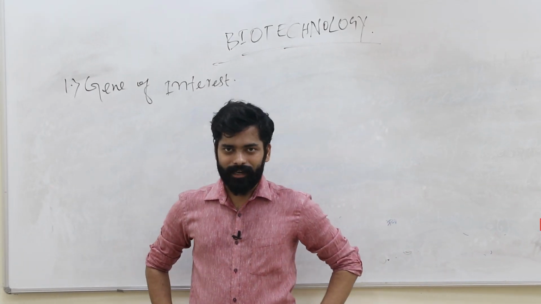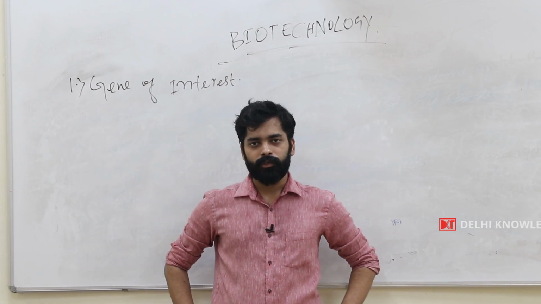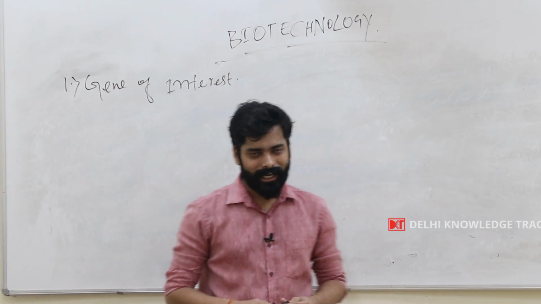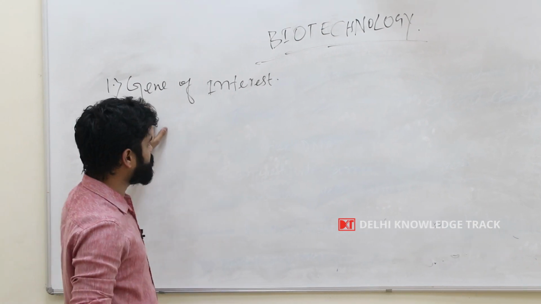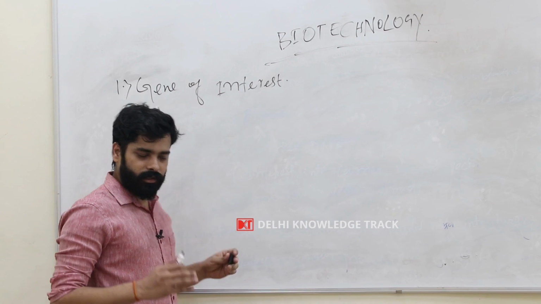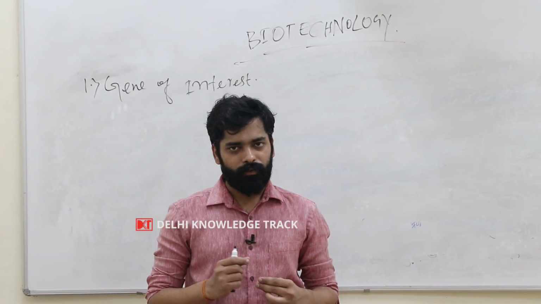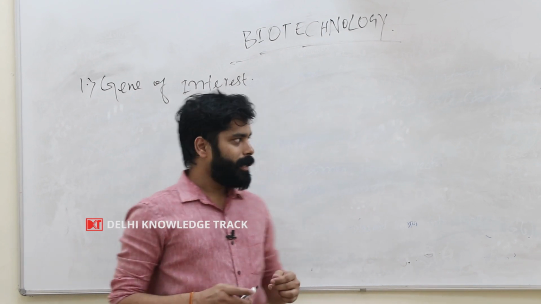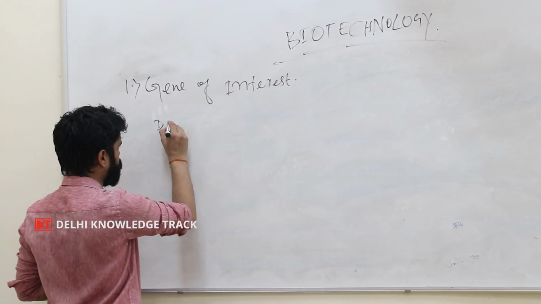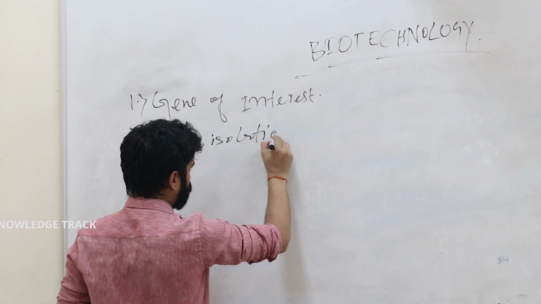So as we have seen, RDT is the major component of biotechnology. In RDT, or genetic engineering, the first step is the identification of the gene of interest. In the case of an insulin patient, we have identified the gene of interest as insulin, but we have to isolate this DNA. We will now discuss DNA isolation.